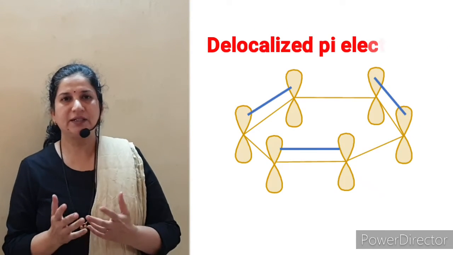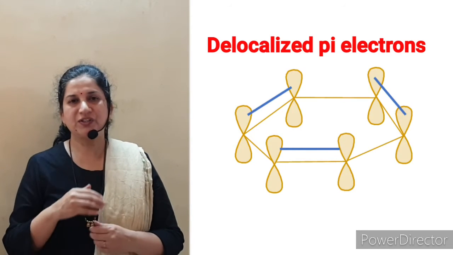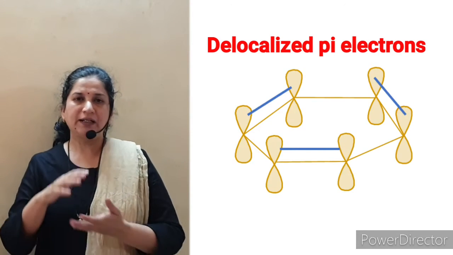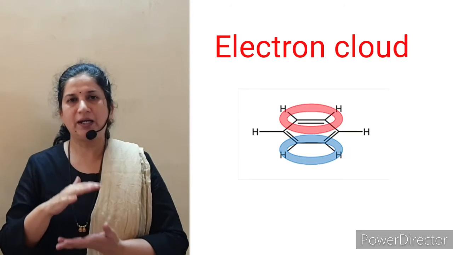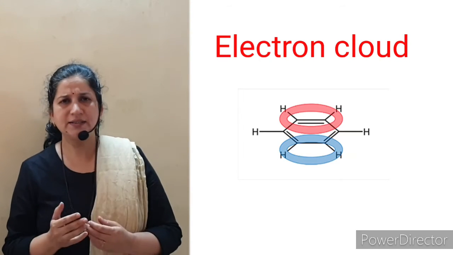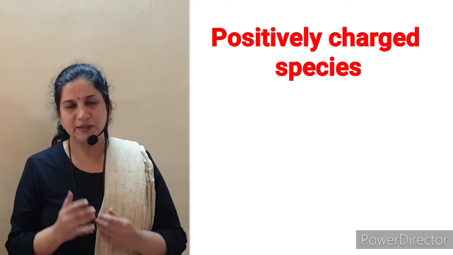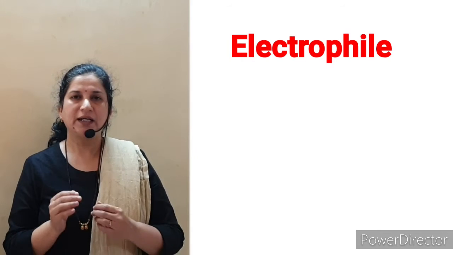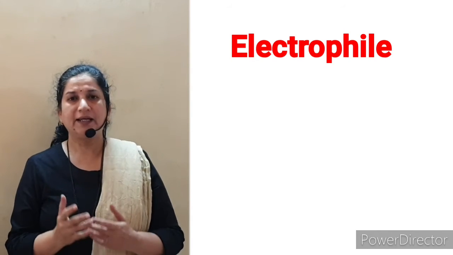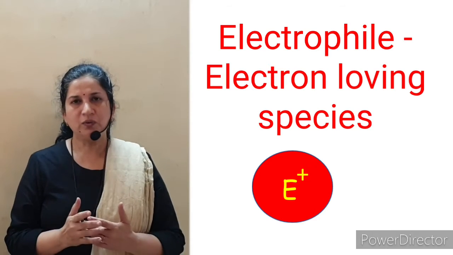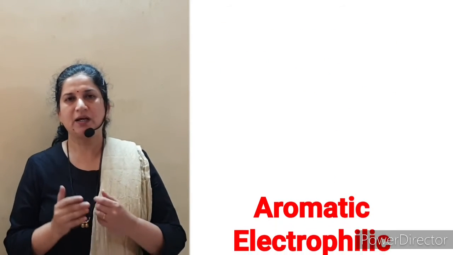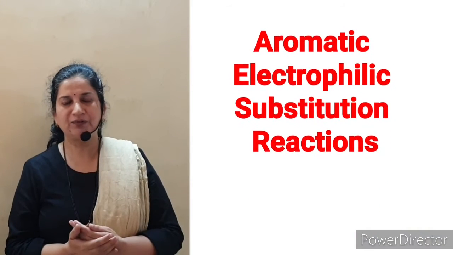I am telling again and again, benzene contains 3 double bonds, meaning it contains 6 pi electrons, which are delocalized over the ring. And there is a thick electron cloud above and below the benzene ring. Since electrons carry negative charge, positively charged species will get attracted towards benzene. This positively charged species is called an electrophile. Let us say E plus. So, substitution reactions on benzene are called aromatic electrophilic substitution reactions.